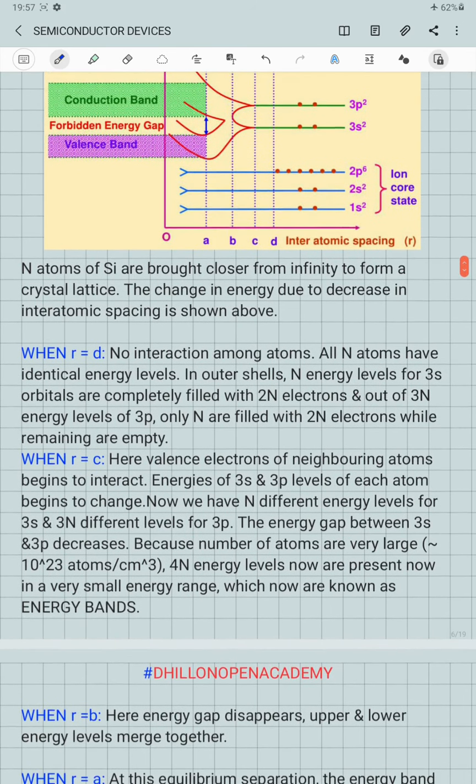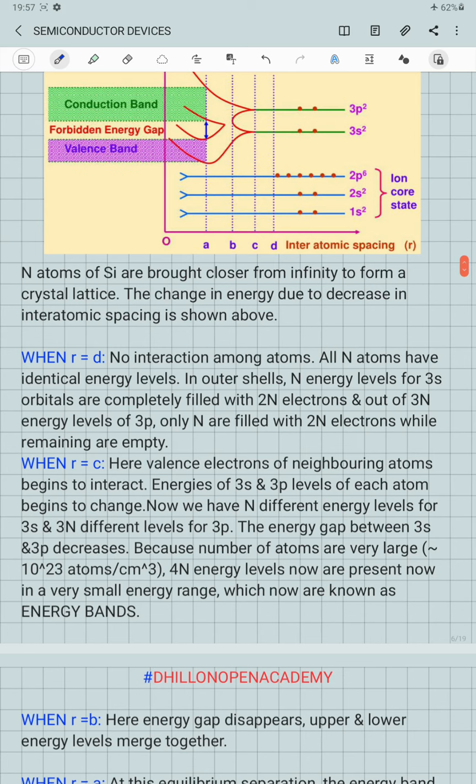When the distance becomes equal to b, the energy gap between the different energy levels disappears.